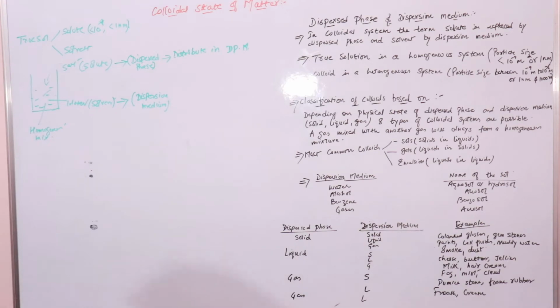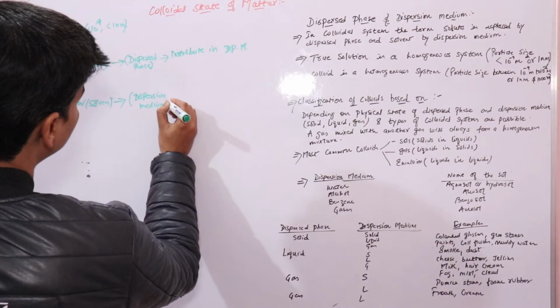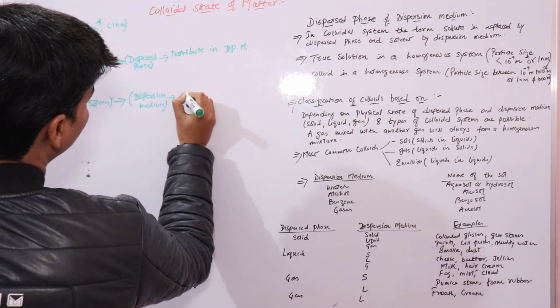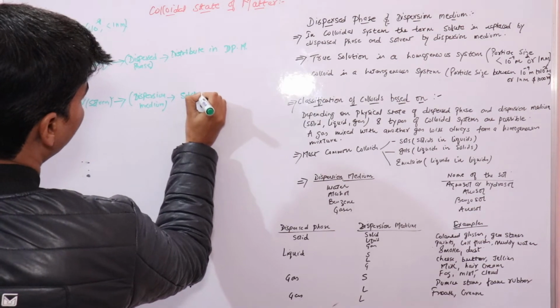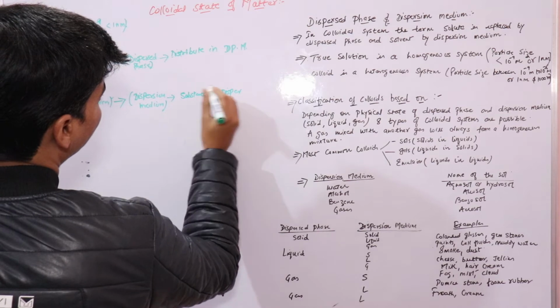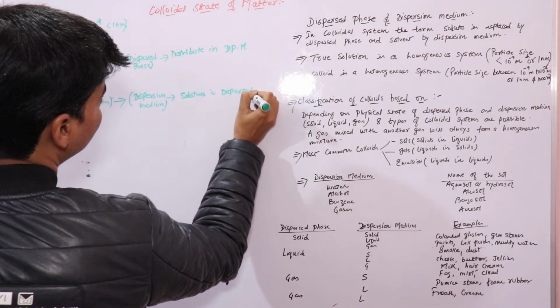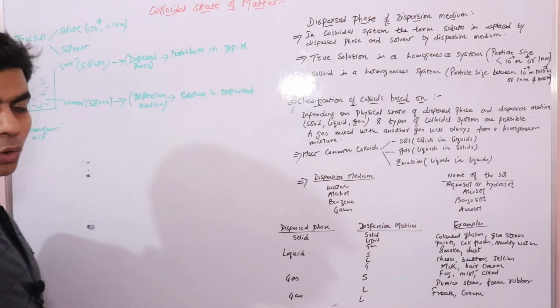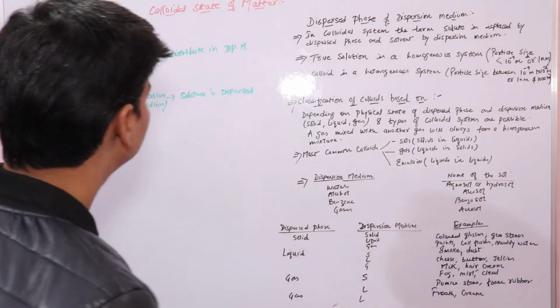And what is dispersion medium? Dispersion medium is defined as the medium in which a substance is dispersed in the form of colloidal particles. So it's very simple.